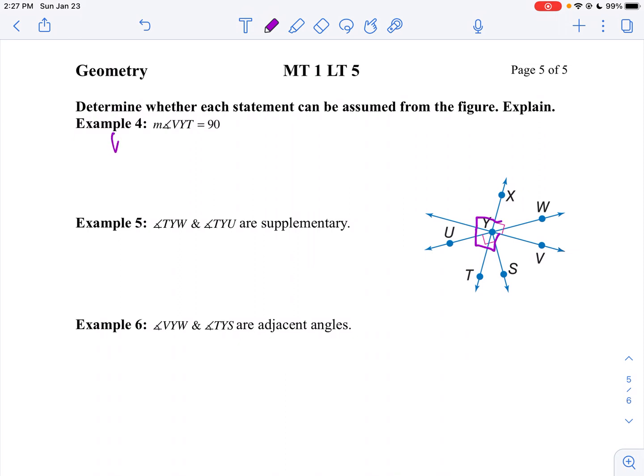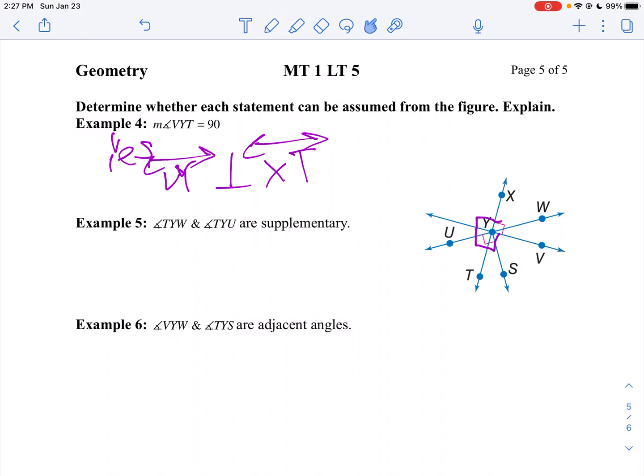So yes. Why do I know that? Because I know VYX is marked as a 90-degree angle. So in other words, since VYX is a right angle, I know VY is perpendicular to XT. So I know those two. I can assume that from that picture.